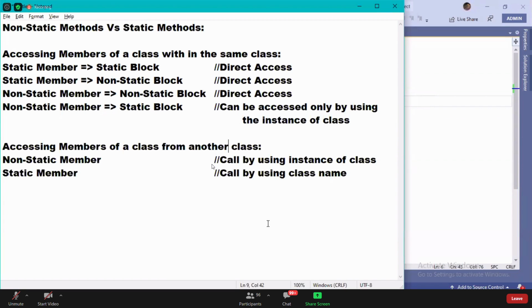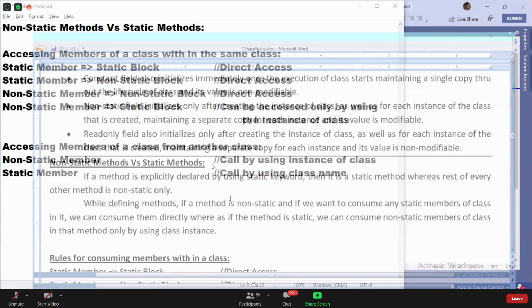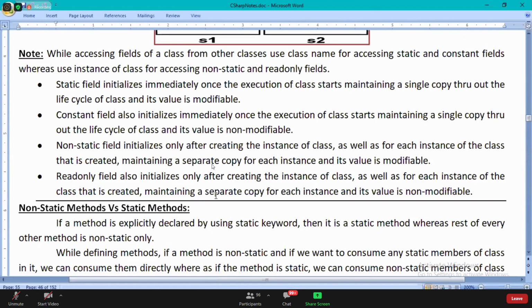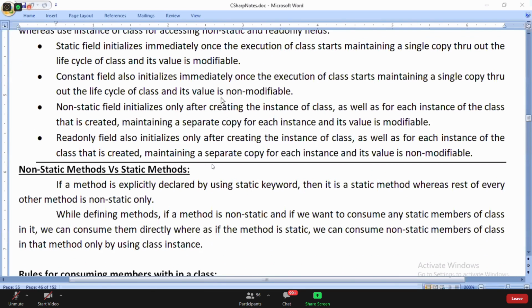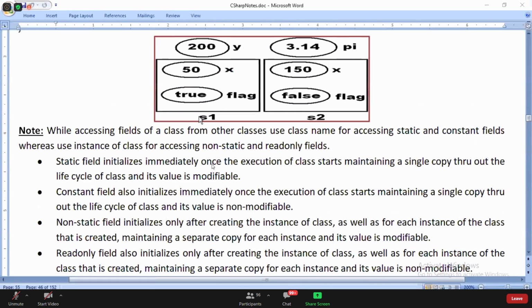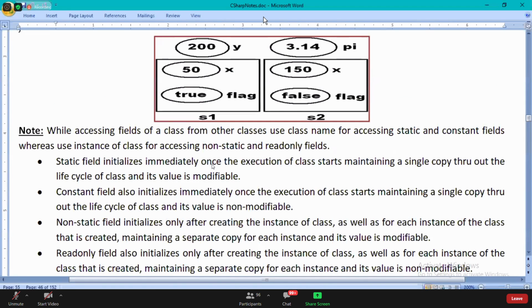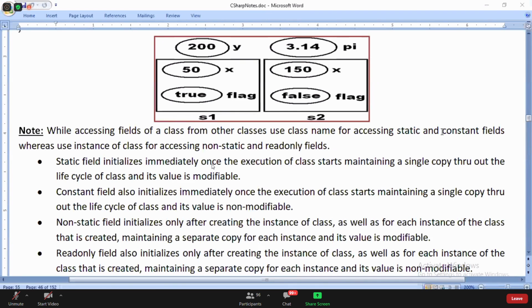Other than this, there is nothing else I need to tell you in case of the methods. Now tell me, are you clear about static and non-static now? Are you guys clear with static and non-static?